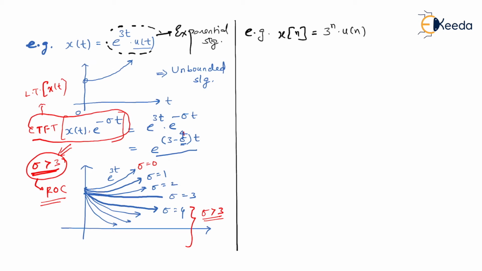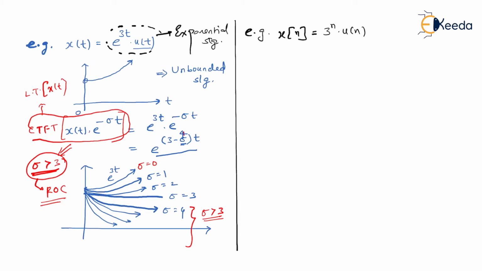Similarly, I have taken exponential signal in case of discrete time. So remember, exponential signal in terms of continuous time we take like this, e to the power at, e to the power minus at, and so on. But in case of discrete time, we take exponential functions like this, 2 raised to n into u of n, 5 raised to minus n into u of minus n, like this. So this is how we take exponential signal in discrete time.